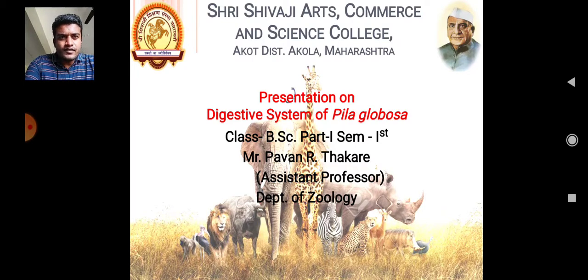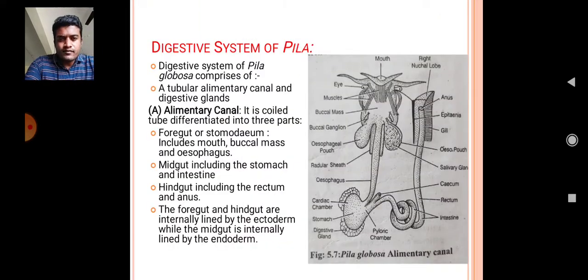Today we will see the digestive system of Pila globosa, the next point of the phylum Mollusca. Okay, let's move on to the next presentation regarding the digestive system of Pila. You can see here at the right side the digestive system parts, that is the alimentary canal of Pila globosa.